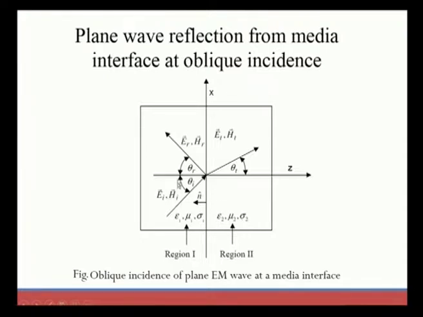Here we can observe the angles at the interface. Theta i is the angle at which the electric and magnetic fields are incident on the interface, and theta r is the angle at which the reflected electric and magnetic fields come out from the interface. Theta t is the transmitted angle, the angle of the electric and magnetic fields transmitted into region 2 from the interface. So, these are the things that we can observe from this.